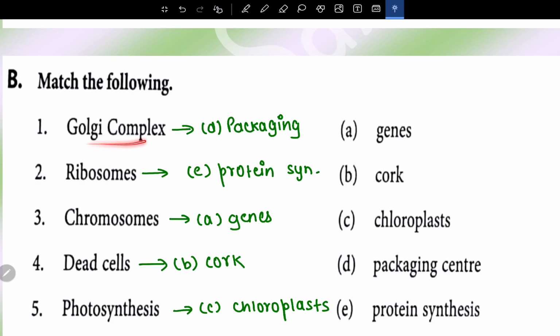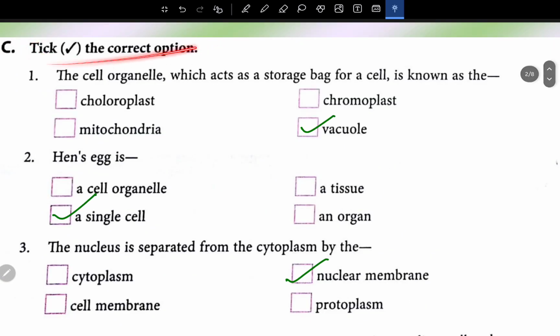Match the following: Golgi complex, packaging; ribosomes, protein synthesis; chromosome, genes; dead cells, cork; photosynthesis, chloroplast. Let's do the MCQ part. The cell organelle which acts as a storage bag for a cell is known as vacuoles.